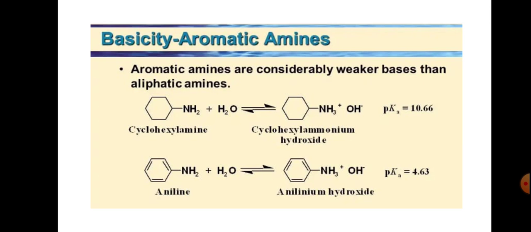So aniline, N-methylaniline, and N,N-dimethylaniline. The effect of the substituent on nitrogen can be considerable, and we can explain that.